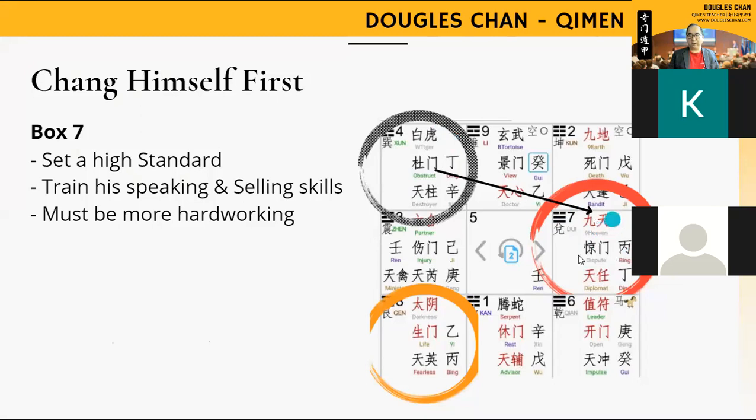That means what kind of things I have to do to make things work. That means the 9 heaven, dispute, and diplomat. In summary, this person has to set a high standard for himself, in terms of the quality of goods, service, everything. He has to train himself to speak better and sell better.